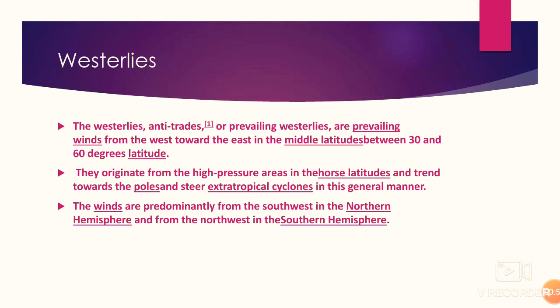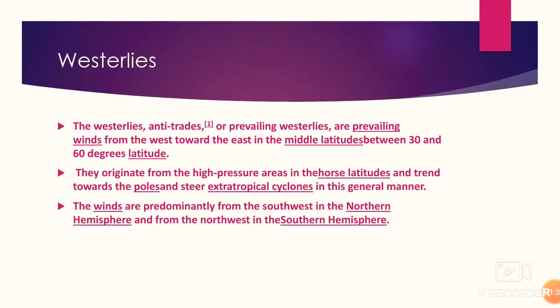What do you mean by westerlies? Westerlies are also known as anti-trade winds or the prevailing westerlies. They are the wind which blow from west to east. Okay, what is the direction? From west to east in the middle latitudes. Middle latitude between 30 degree north and 60 degree north in northern hemisphere, 30 degree south and 60 degree south in southern hemisphere.